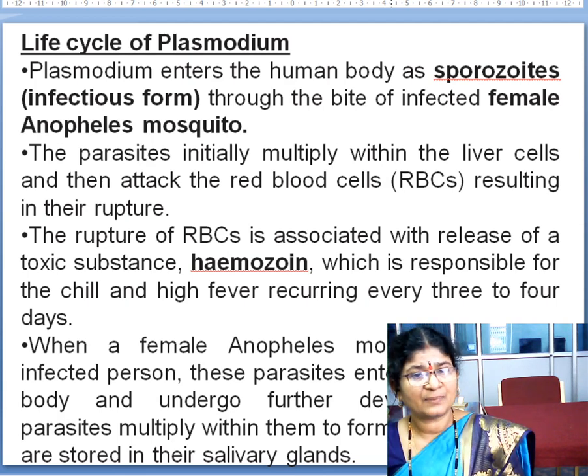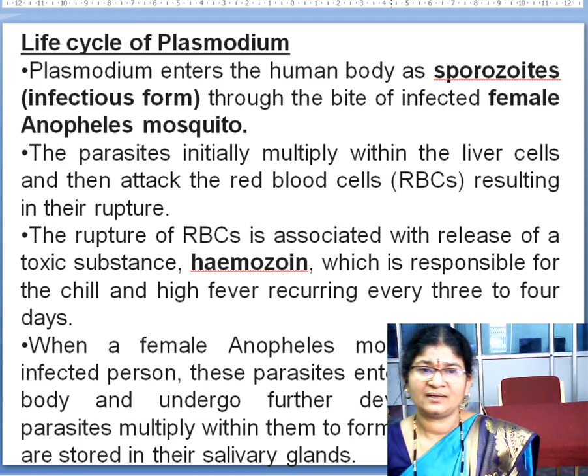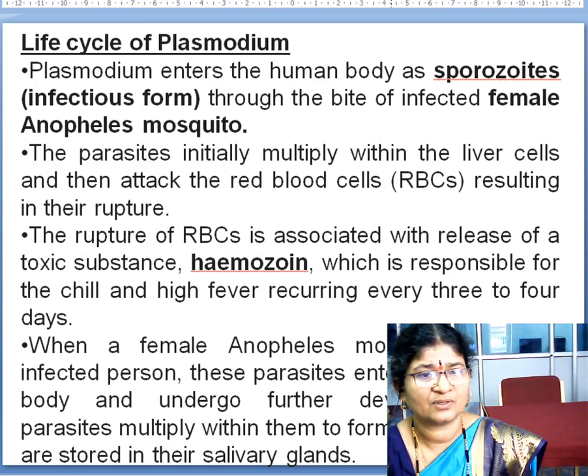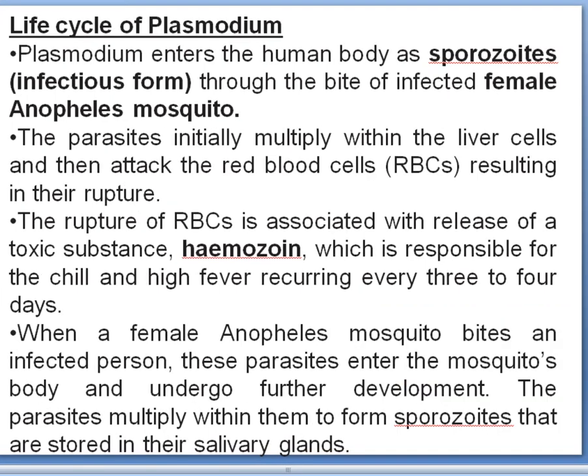So, you know, RBCs are spherical and biconcave. But the person who is suffering with malaria will be having signet ring stages in between the RBCs. So that confirms that the person is suffering with malaria. Fine.